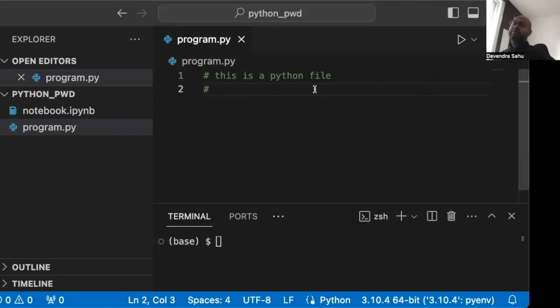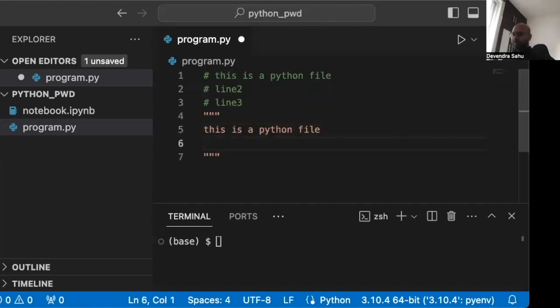This is one kind. What about a multi-line comment? We can just continue with line 2, line 3, and so on. So this is one way to do it. There is another way to have a multi-line comment, which is three double quotes. Anything between these will be a multi-line comment. So Python will ignore all of these because it's a comment.